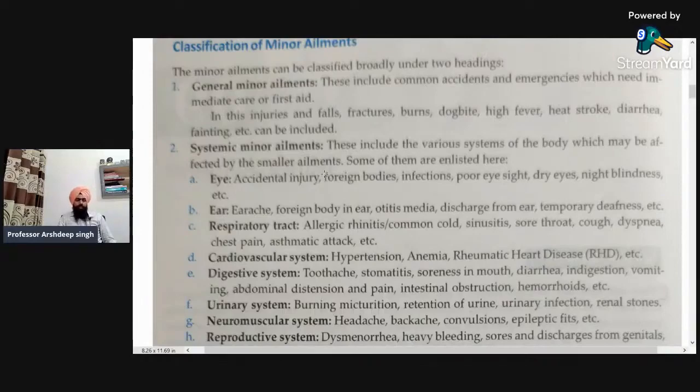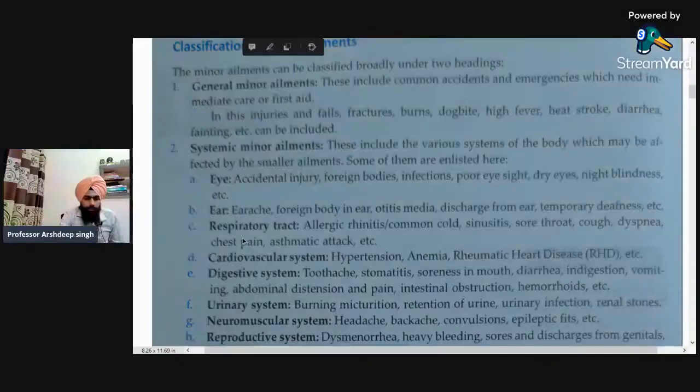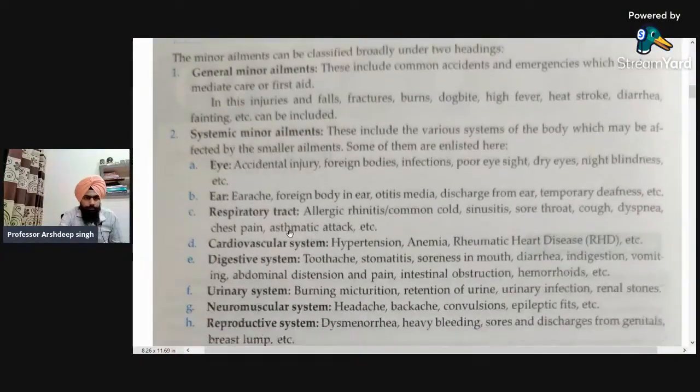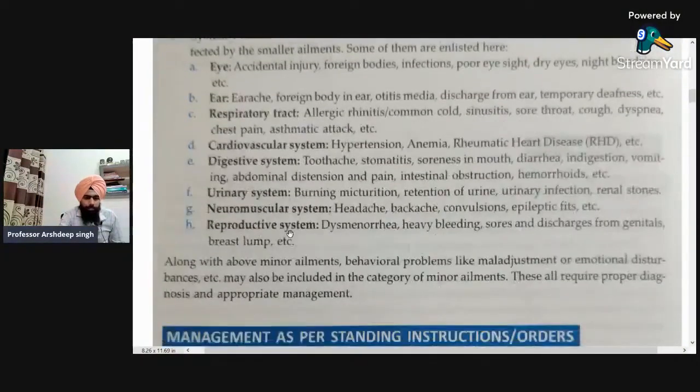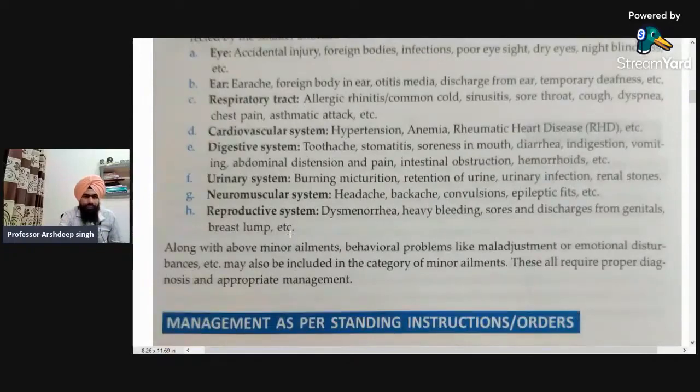Okay. Next is the urinary system: burning micturition, that is pain during urination, retention of urine, urinary infection, renal stones. Next is the neuromuscular system. It includes headache, backache, convulsions, epileptic fits, etc. Next one is the reproductive system, and it includes dysmenorrhea, heavy bleeding, sores and discharge from genitals, and breast lump, etc. So this is how we classify the minor ailments.